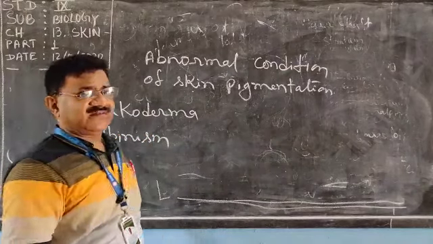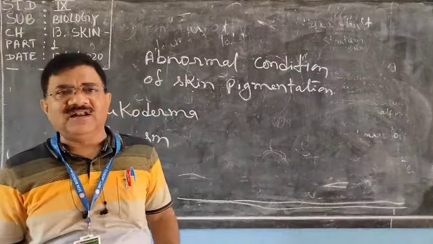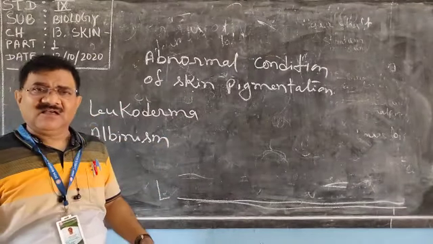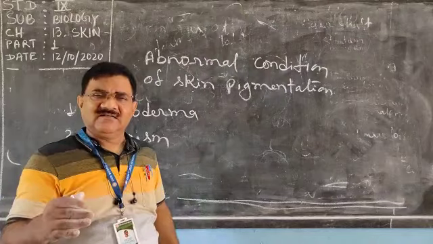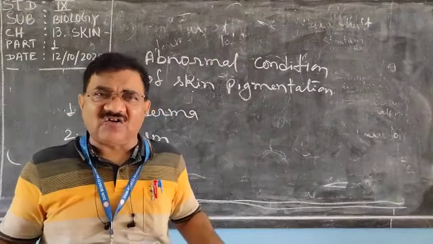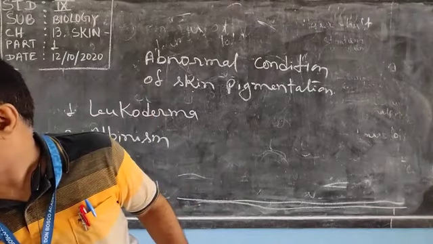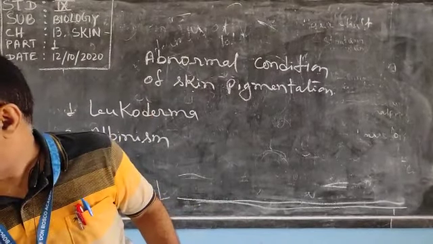Now let us discuss the abnormal condition leukoderma. What happens in leukoderma? The melanin from some part of the epidermis, not all, is lost.